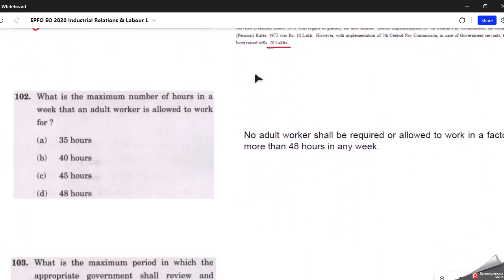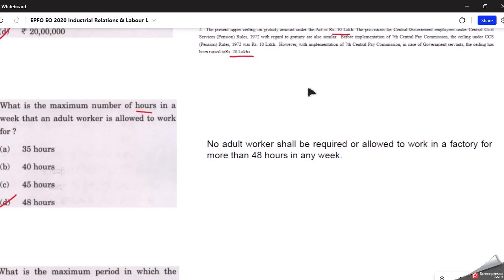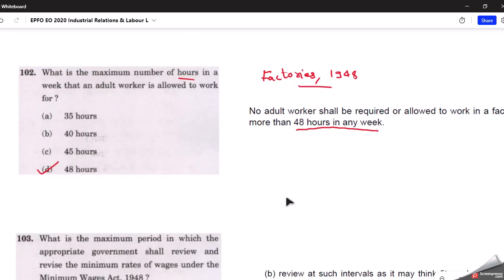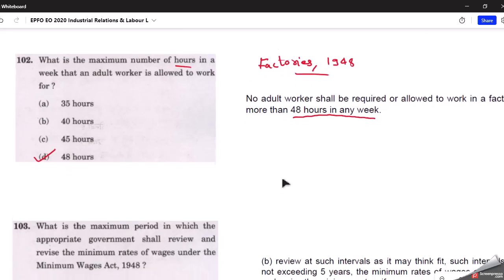Then moving on to the next question, what is the maximum number of hours in a week that an adult worker is allowed to work for? It is 48 hours. It is given in the book that no adult worker shall be required or allowed to work in a factory for more than 48 hours in any week. So it is covered in the Factories Act of 1948. In that Factories Act of 1948, it is covered that a worker can work a maximum of 48 hours, and he will not be allowed to work for more than that.